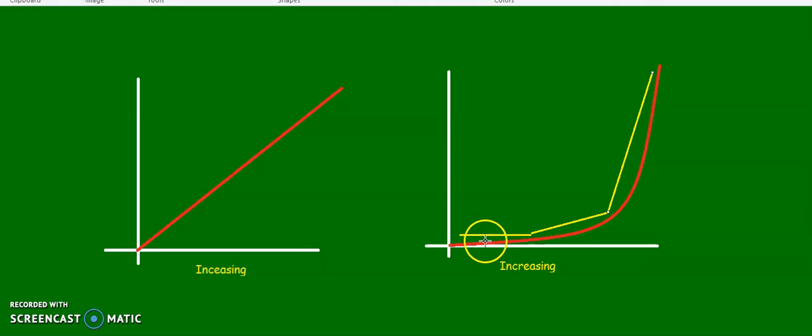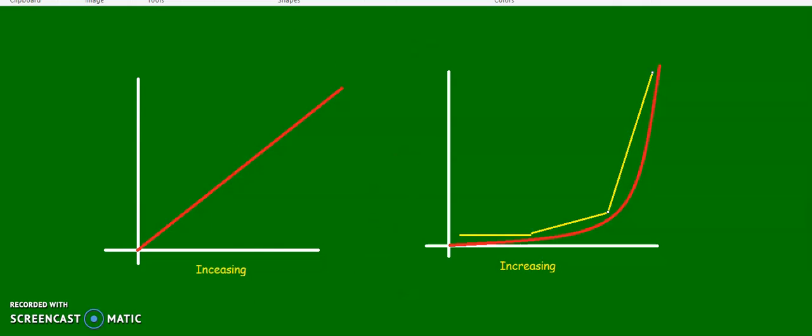At the beginning, it looks like there's not many people who have the virus. And then the numbers start to increase and increase. And then more and more people have it, and then it increases a lot. So this is the curve that we're trying to avoid, right? So this is increasing at an increasing rate. Here it's increasing, but it's constant. The steepness is always the same. Whereas here it's a gradual increase. Okay, so here it's increasing at a constant rate, and here it's increasing at an increasing rate.